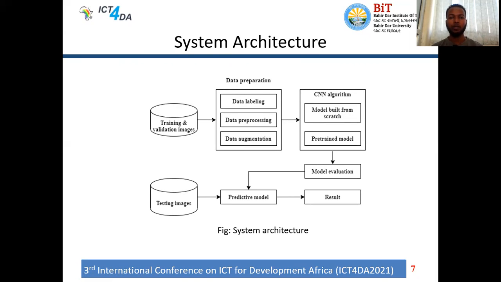When we come to the system architecture, it is majorly built using 2 phases. The first is the training phase, and the second is the testing phase. Under training and validation image, as you can see in the image, we first collected the leaf images and then passed this data into the data preparation stage.